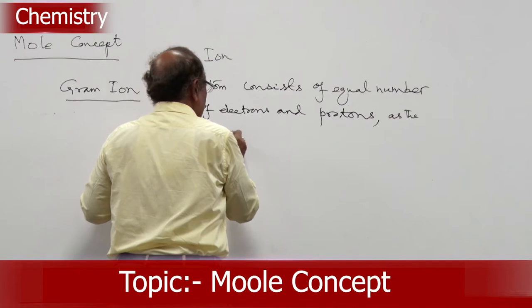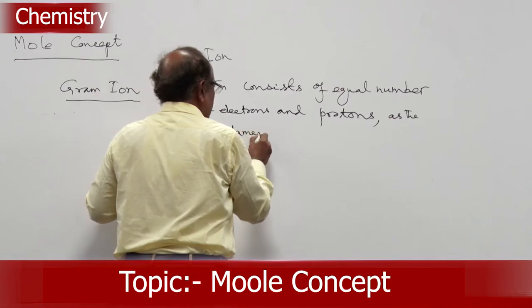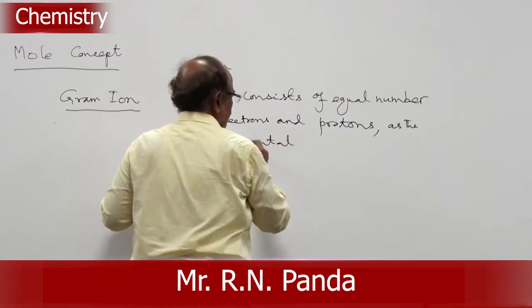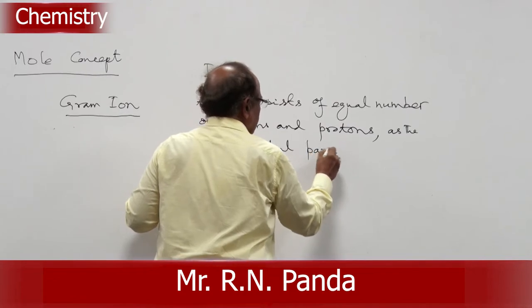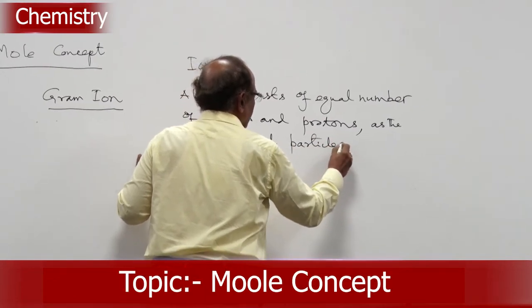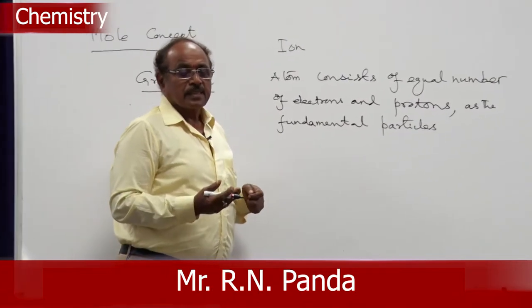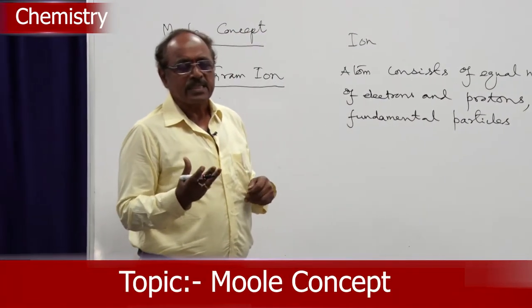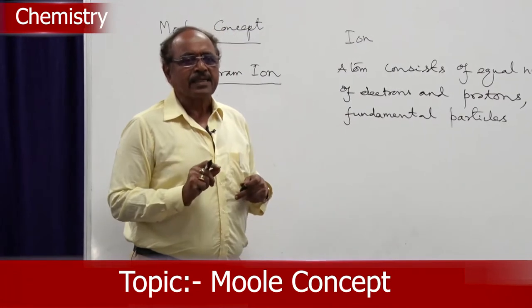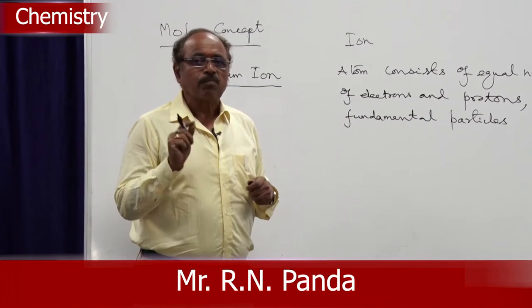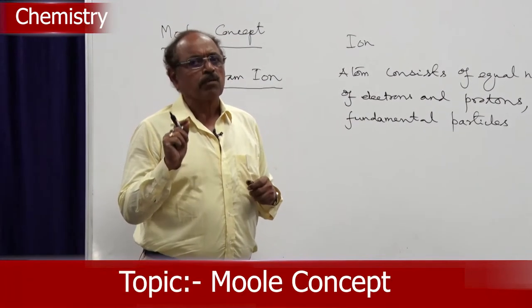So each atom is explained by the fundamental particles present in it. Different atoms exhibit different properties because they contain different numbers of fundamental particles, the word fundamental I am using.